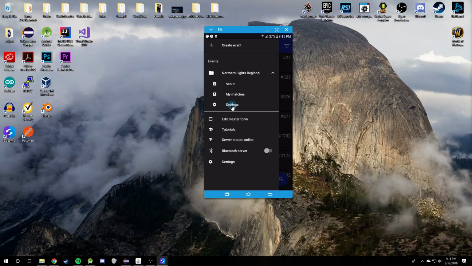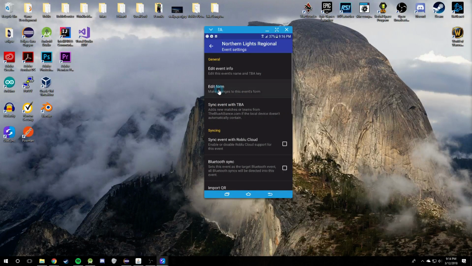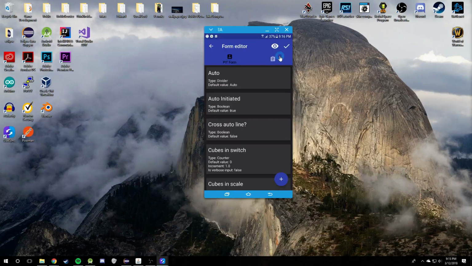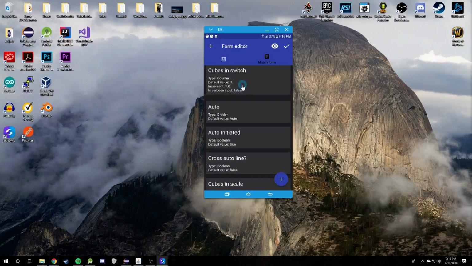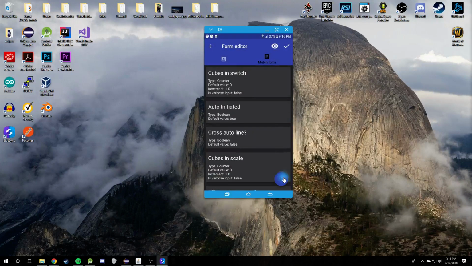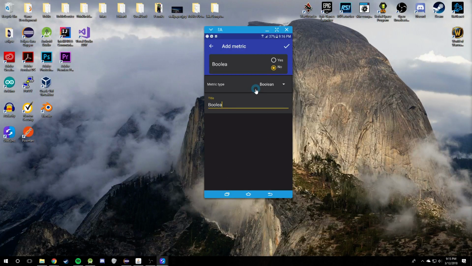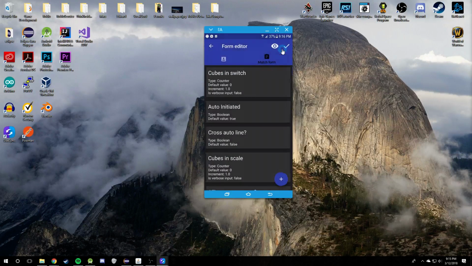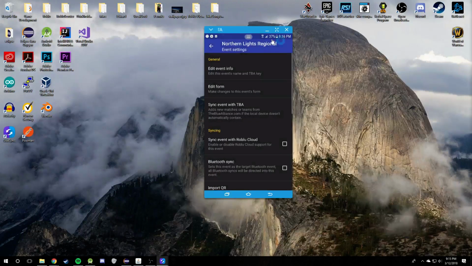If you open up an event and go to settings, you can actually hit edit form, and you can make real-time changes to that form. So for example, I could add the cubes and switch, move that to the top. I could delete a metric here. And let's just add a new metric, my new metric, right? So add a new metric at the bottom here. As soon as you click that check button, if you're syncing, your form will be synced to every device.